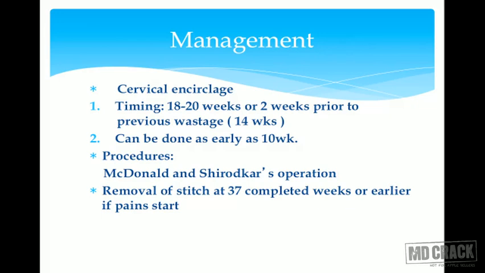And in Shirodkar's, the material used is Mersilene tape. In that procedure, we need a little more dissection because this is more physiological. We try to reach the internal os as much as possible. We take a transverse incision at the cervicovaginal fold, separate the tissue from the bladder, push the bladder high up, take a posterior incision, and then put a Mersilene tape all around the cervix as high as possible towards the internal os, and the knot is tied posteriorly. And then we close both incisions and pregnancy proceeds.